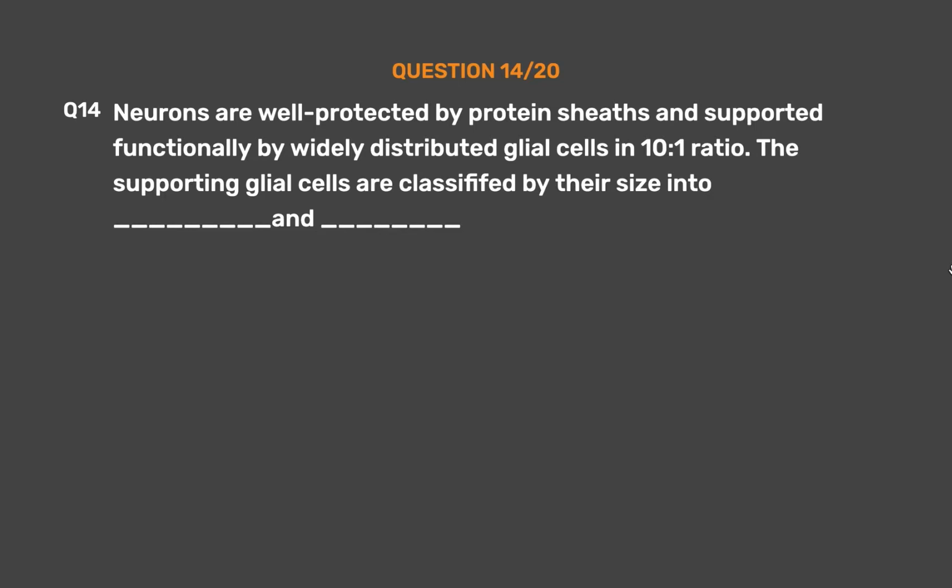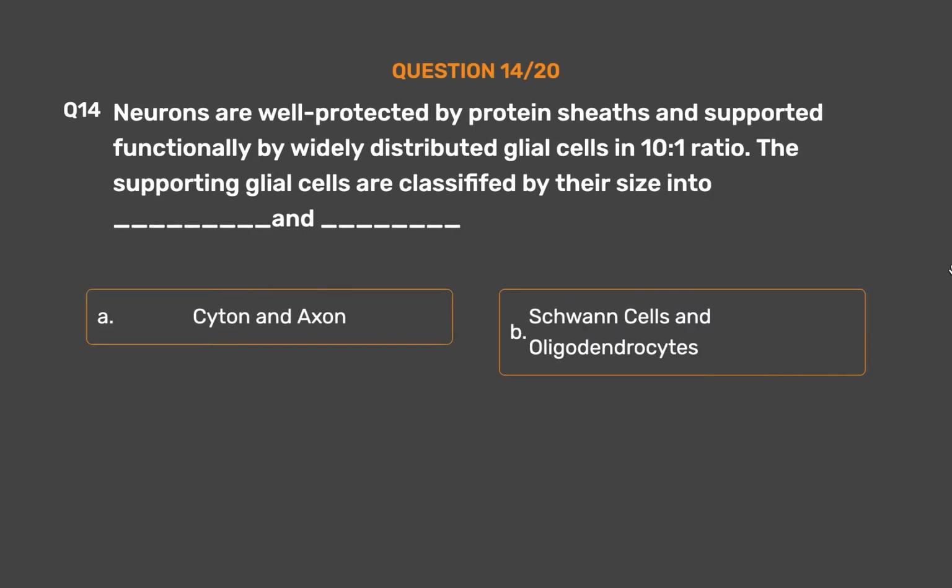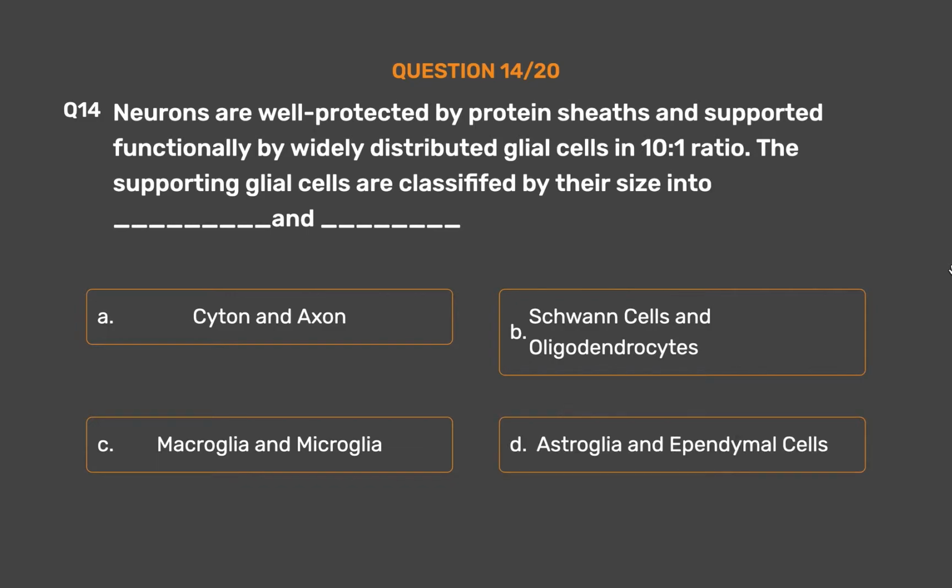Question number 14. Neurons are well protected by protein sheaths and supported functionally by widely distributed glial cells in 10:1 ratio. The supporting glial cells are classified by their size into blank and blank. Option A, cyton and axon. Option B, Schwann cells and oligodendrocytes. Option C, macroglia and microglia. Option D, astroglia and ependymal cells.